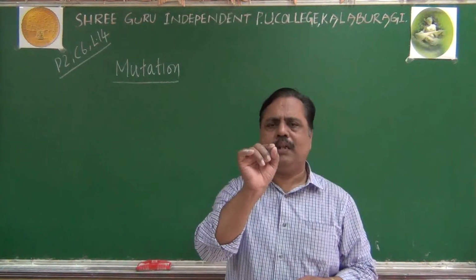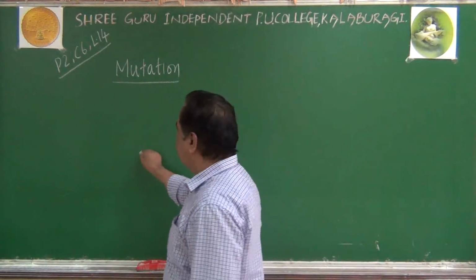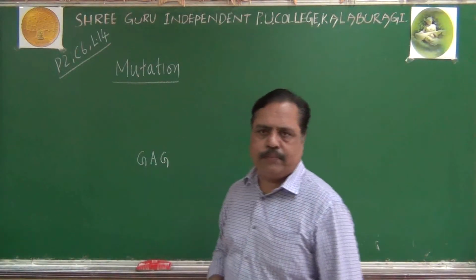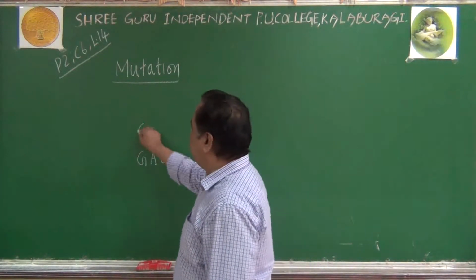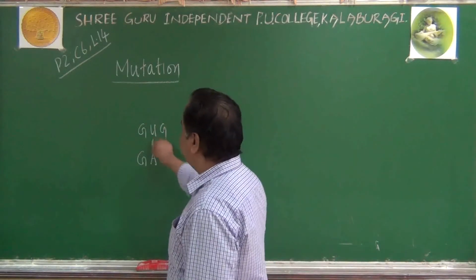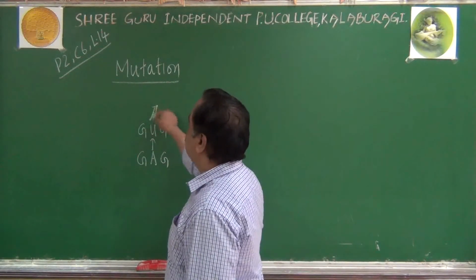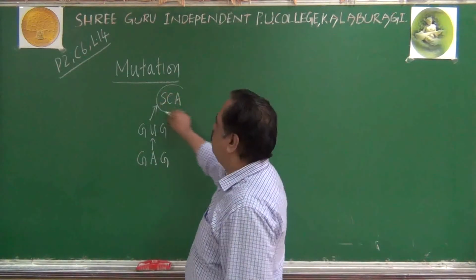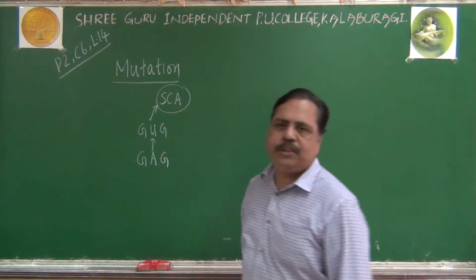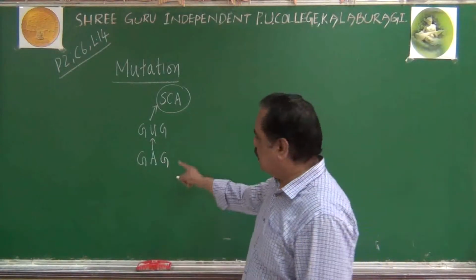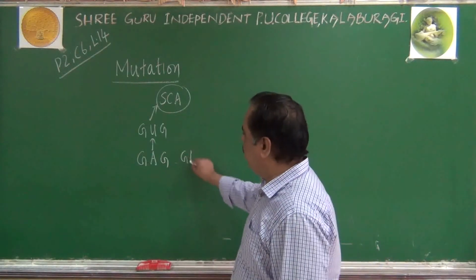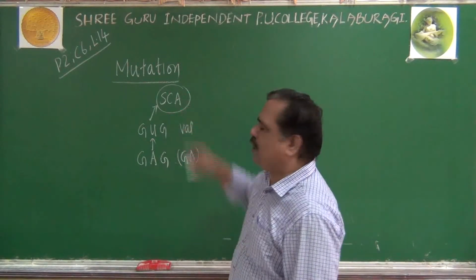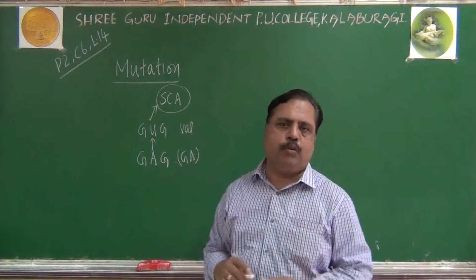That is a simple change in the nucleotide. If the genetic code is GAG, imagine, by mistake it becomes GUG, what will happen? It will cause sickle cell anemia. Why? Because the amino acid will be changed here. Instead of glutamic acid, we will be getting valine. Valine will change the protein structure in the hemoglobin.